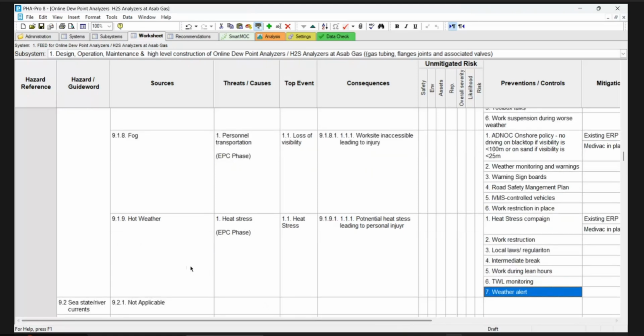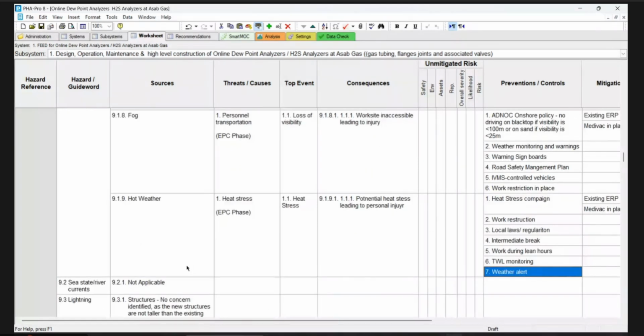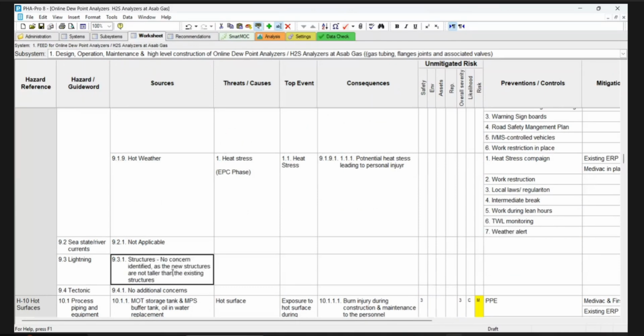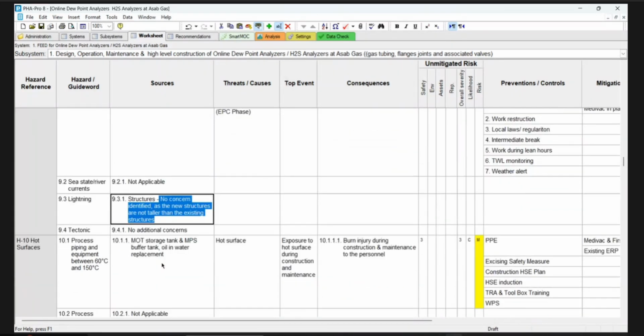So I'm keeping it because this will be reviewed in the construction phase. No lightning because no elevation is there. So we are keeping the same, no concern.